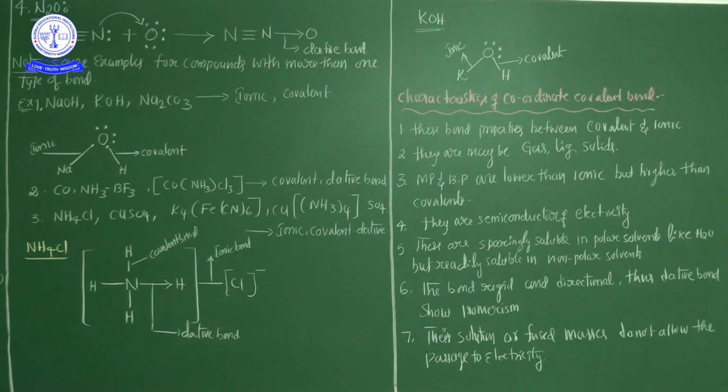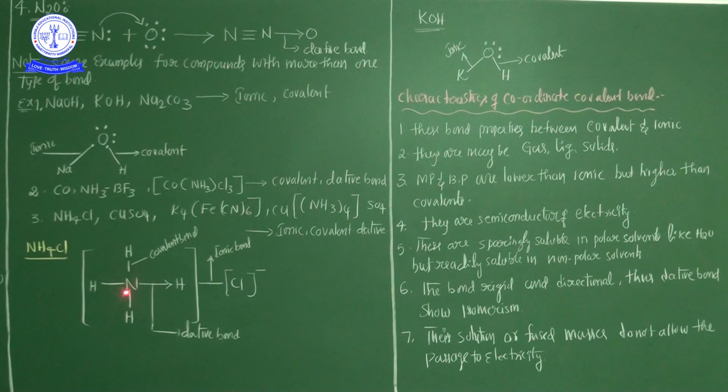Now see here, one more example, the third one: ammonium chloride, copper sulfate, potassium ferrocyanide and copper tetraammonium sulfate. These are also combinations of three. Three means ionic is there, covalent is there, dative bond is there. So this is very important, because some molecules show three different types of bonding: covalent bond, ionic bond and also coordinate covalent bond.